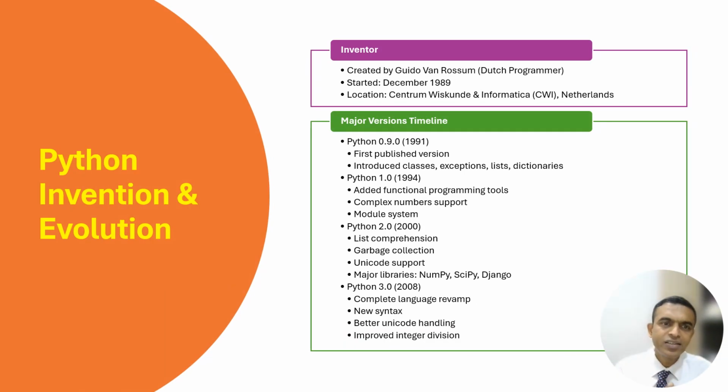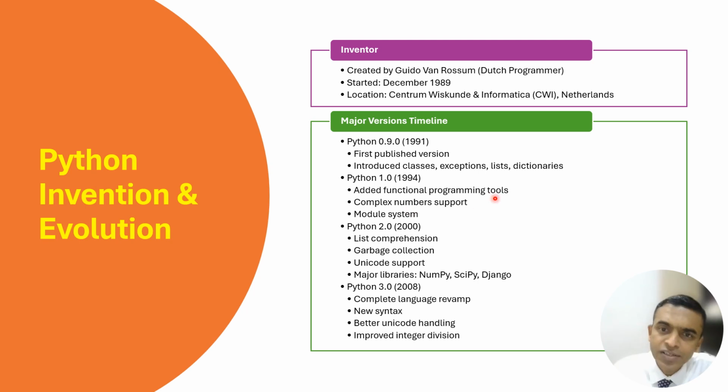So this is how Python was invented and evolved. Python was invented by Guido van Rossum, a Dutch programmer from the Netherlands, way back in 1989 when he was at CWI Netherlands. And later we have the different versions of Python coming up. The first version of Python was proposed in 1990, and then in 1994 Python 1 was available. In the initial version in 1991, he introduced classes, exceptions, lists and dictionaries, and then in Python 1.0 in 1994